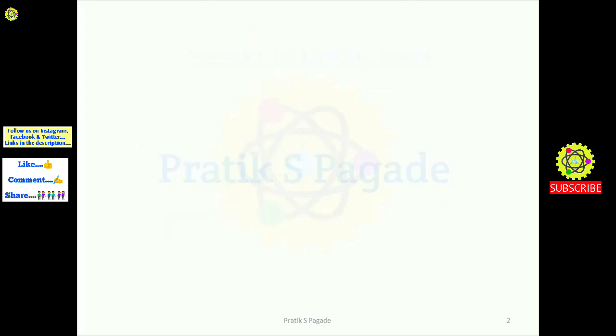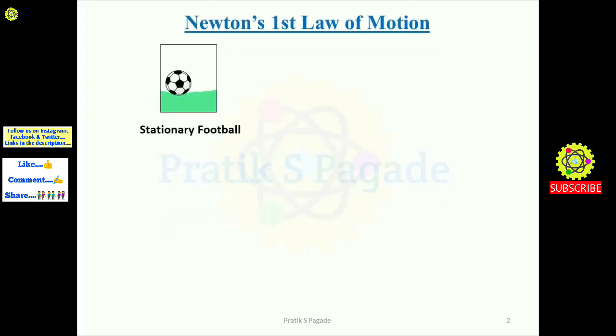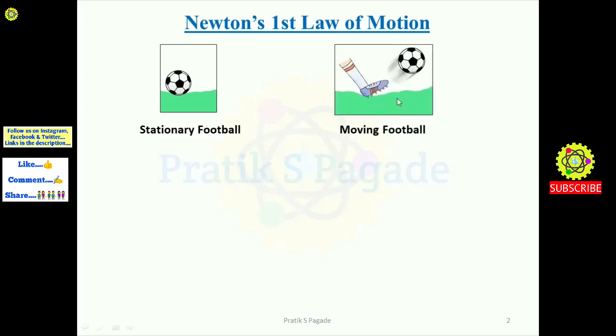So students, see here, first we will take the example of a football. As you can see in the diagram, this football is resting on the ground and it is stationary. As we know practically, this football remains stationary on the ground until we apply some external force on it.